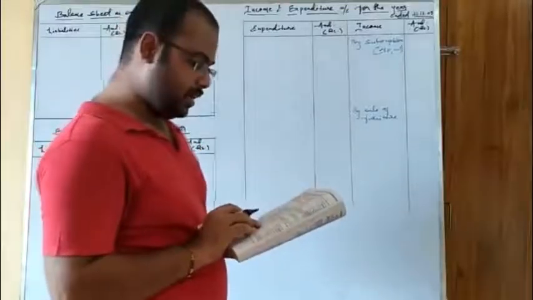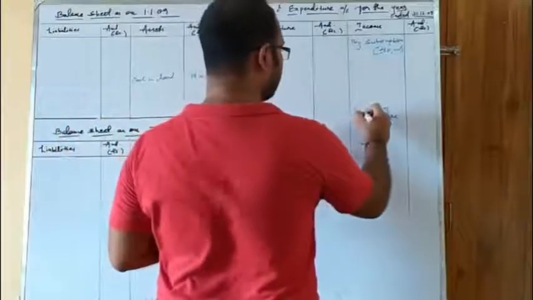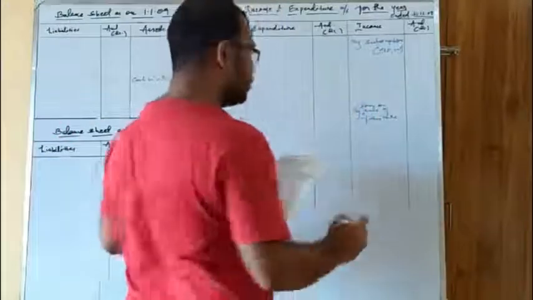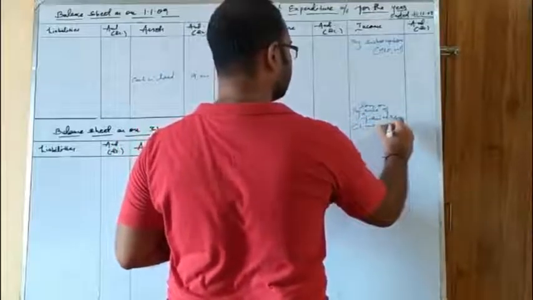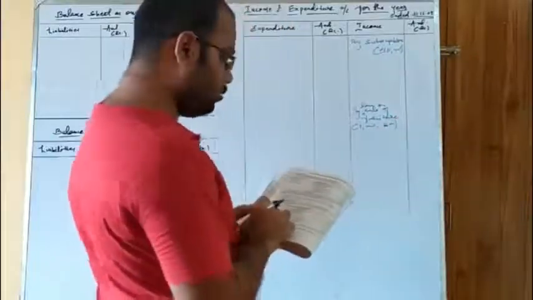That means definitely we are having a loss. Okay, so we will write it better as by loss on sale of furniture. Okay, that is 1,000 minus 600. So see, the furniture will be sold for 600 and the book value is 1,000.